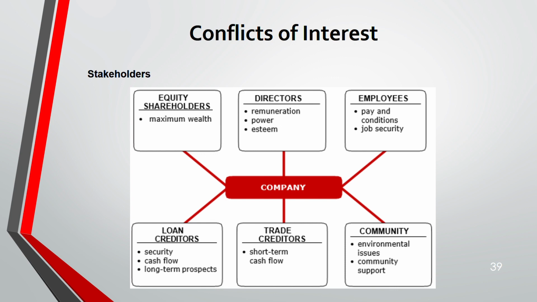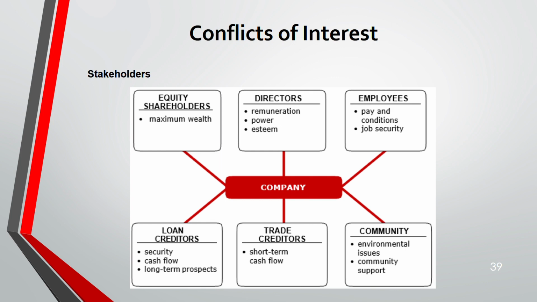We'll start with the prime stakeholder, that is shareholder. Their objective is to maximize wealth. We'll see how differing objectives will lead to conflict of interest. So shareholders' main objective is to maximize wealth. Next stakeholder is director. Their objective is to get good amount of remuneration. They need the power. They should have high self-esteem. An employee, their focus is on job security, and their pay and condition should be good enough.